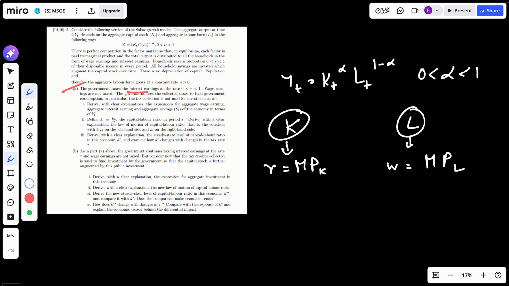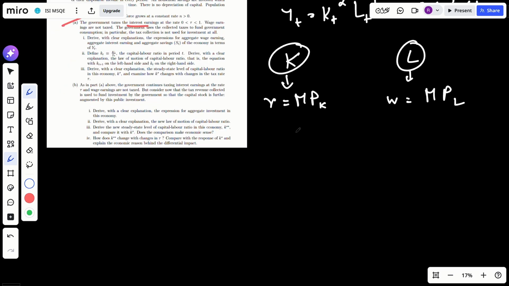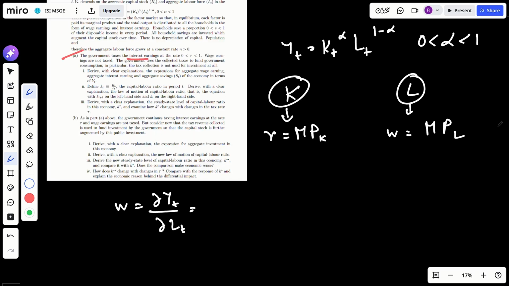Let's try to do this. So first I will find out the wage rate and rental rate. So wage rate is equal to MPL. What is MPL? It is the partial derivative of Y_t with respect to L_t, right? So our Y_t is this.